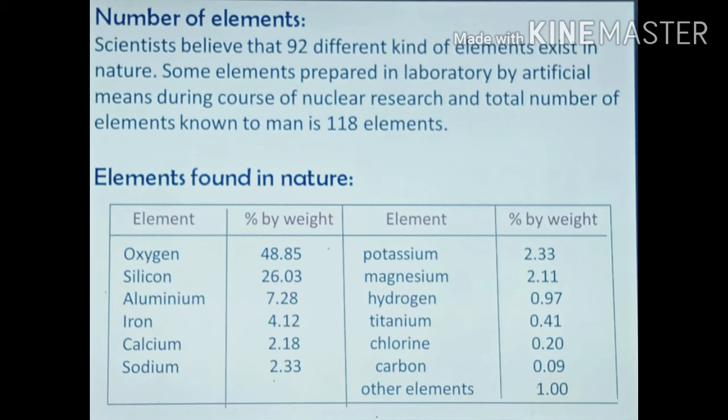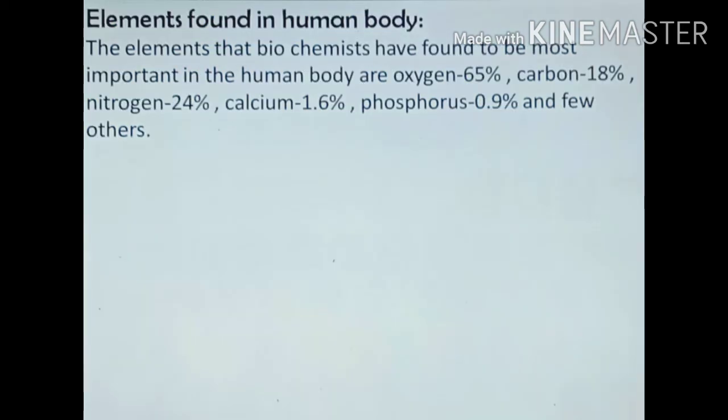Potassium 2.33% by weight. Magnesium 2.11% by weight. Hydrogen 0.97% by weight. Titanium 0.41% by weight. Chlorine 0.20% by weight, carbon 0.09% by weight, and other elements 1% by weight.